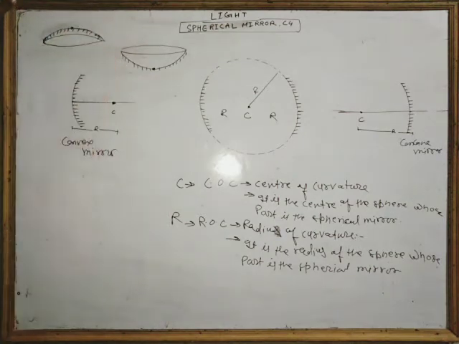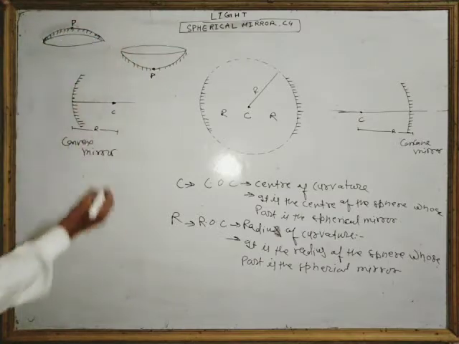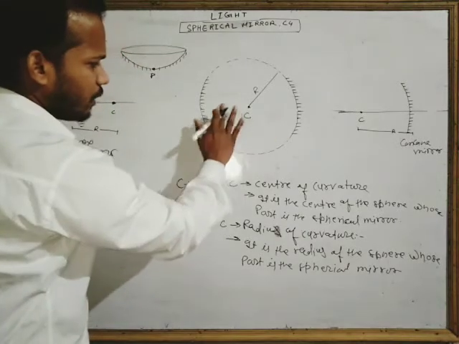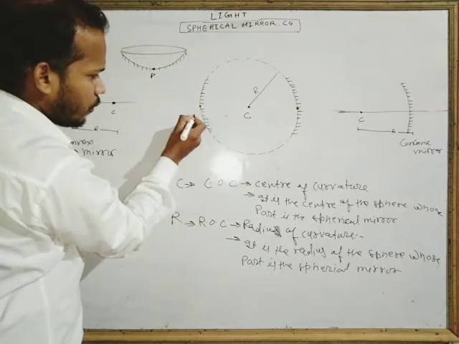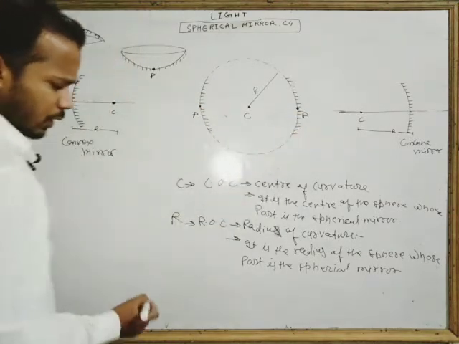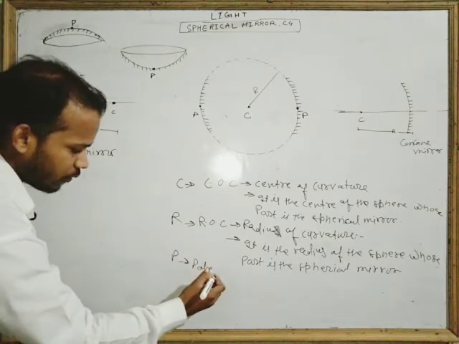The geometrical midpoint of the mirror is called what? It is called the pole. Here this point can be called the pole. So P is what? P is the pole. Very good.